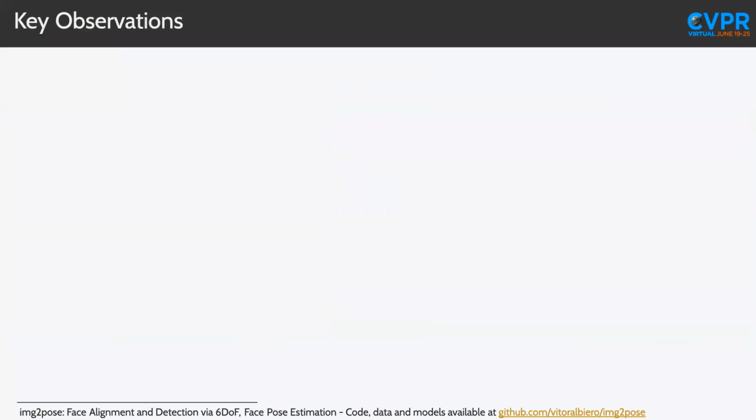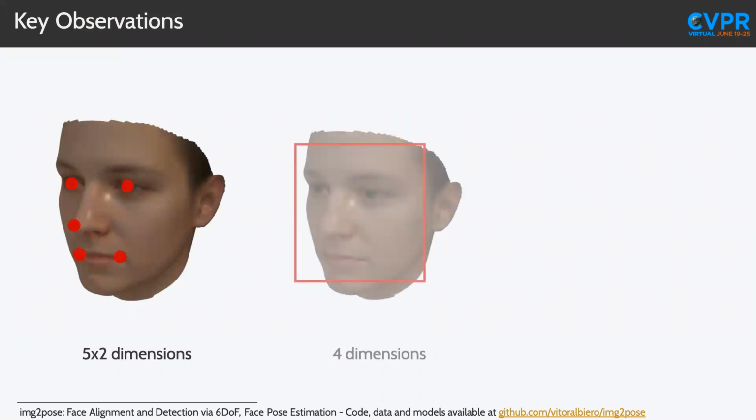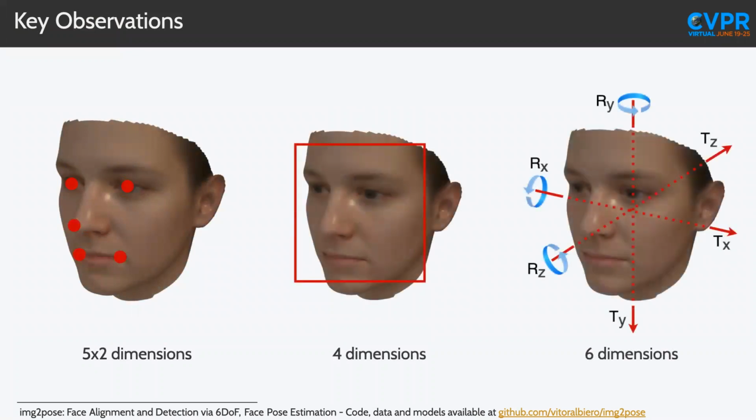So the key observations to why use 6 degrees of freedom. With landmark regression, in this case, we have 10 dimensions to be regressed. For a bounding box, we have 4 dimensions, but for 6 degrees of freedom, we only have 6 dimensions, which is just 2 extra dimensions compared to a bounding box.